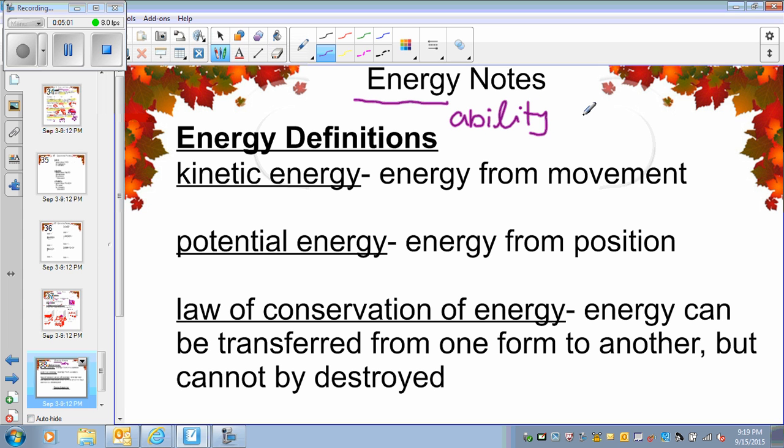Okay, ability, it's a very simple definition. Like if you have energy, you can work. If you don't have energy, you can't work. So it's ability to do work. There are different kinds of energy. We have kinetic energy and potential energy.